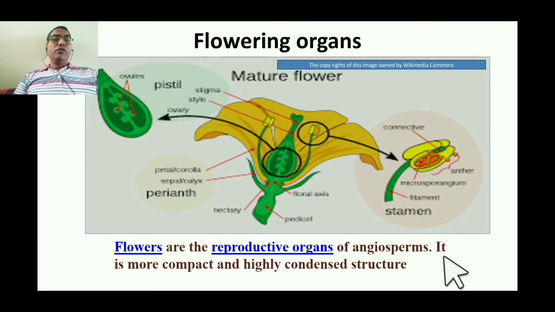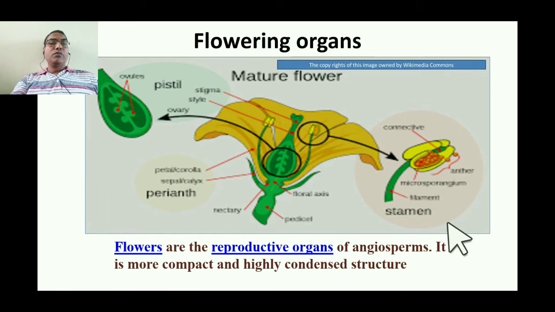Moreover, the flower of the angiosperms is very condensed. If you see the flower or the strobili of some of the gymnosperms, we do not find such a condensed structure. So the flower of the angiosperm is unique in many senses, and therefore it is a peculiar feature of the angiosperms.